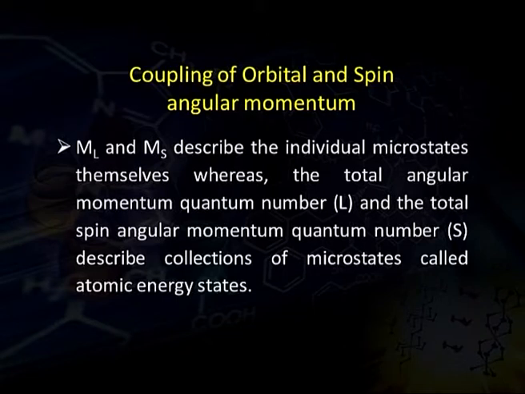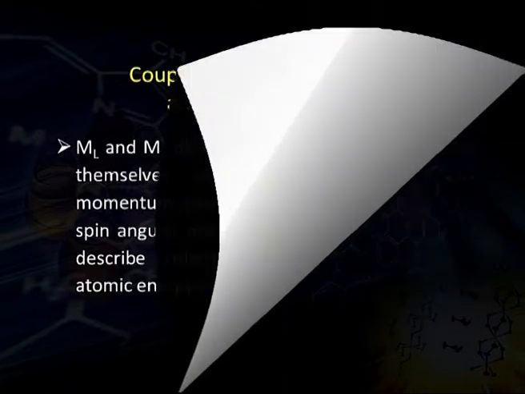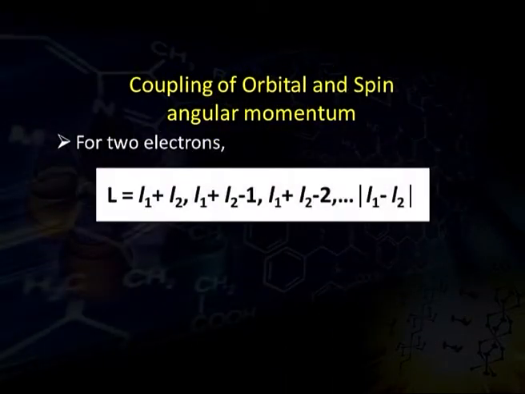All the microstates are collected under L and S. These are called energy states. Now, for two electrons, the L values are given by L1 plus L2, L1 plus L2 minus 1, L1 plus L2 minus 2, up to L1 minus L2, but in a modulus fashion, because it is a number, not a quantity with a sign along with the magnitude.